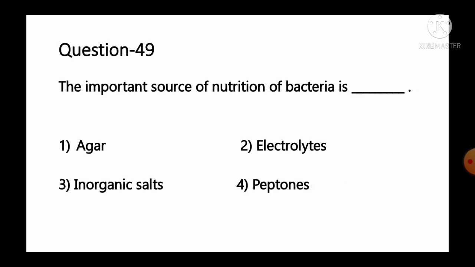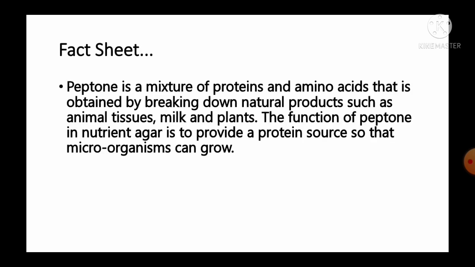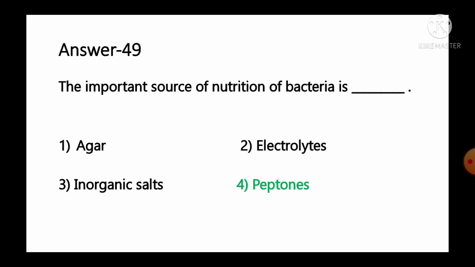Move to the next question, number 49. The important source of nutrition of bacteria is: option number 1, agar; number 2, electrolytes; number 3, inorganic salts; number 4, peptones. And the fact given regarding this question: peptone is a mixture of protein and amino acids that is obtained by breakdown of natural products such as animal tissues, milk and plants. The function of peptone in nutrient agar is to provide a protein source so that microorganisms can grow. So from the given information we can say the important source of nutrition for bacteria in media is peptone. So option number 4, peptone, is the correct answer for this question.